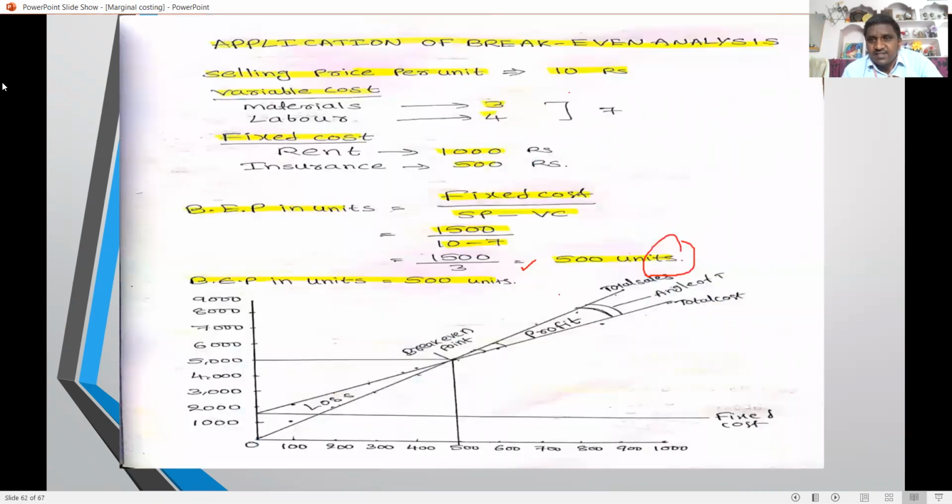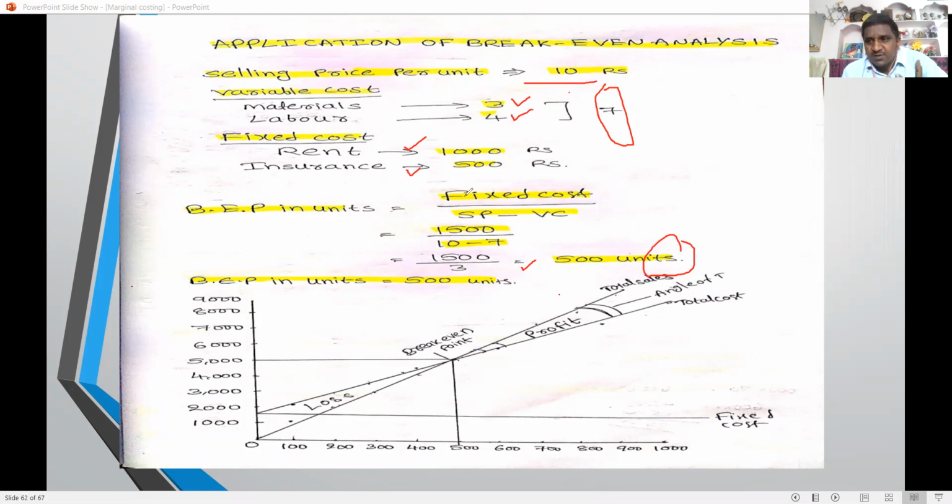Next, I take one example to explain it clearly. Application of break-even analysis. Example: the selling price per unit is 10 rupees, material cost 3 rupees, labor 4 rupees, total 7 rupees variable cost. Fixed cost: rent 1000, insurance 500, total fixed cost 1500.